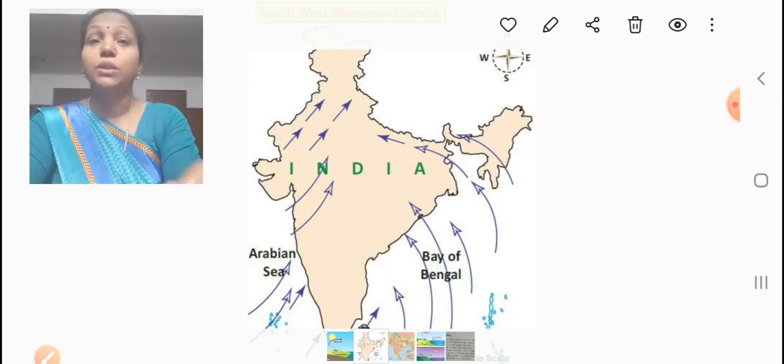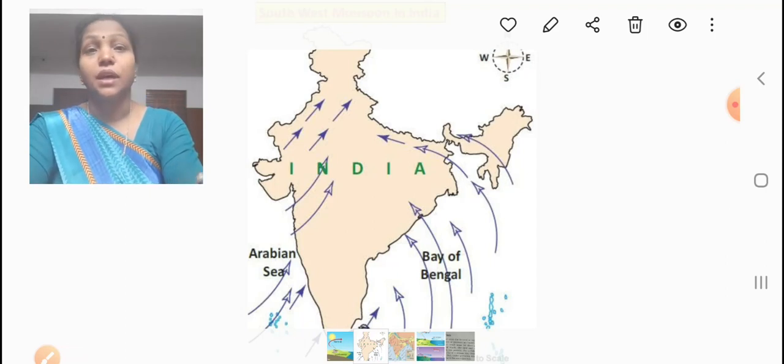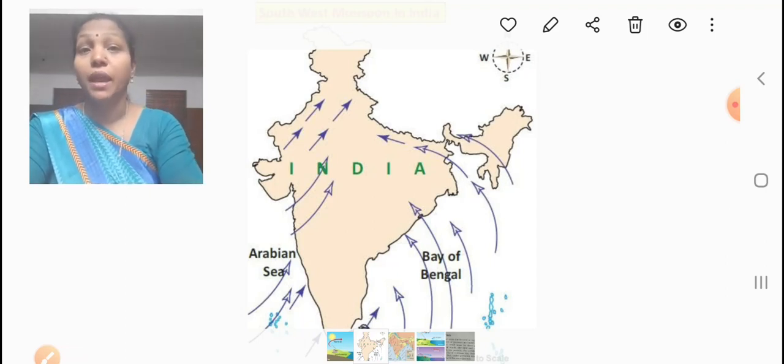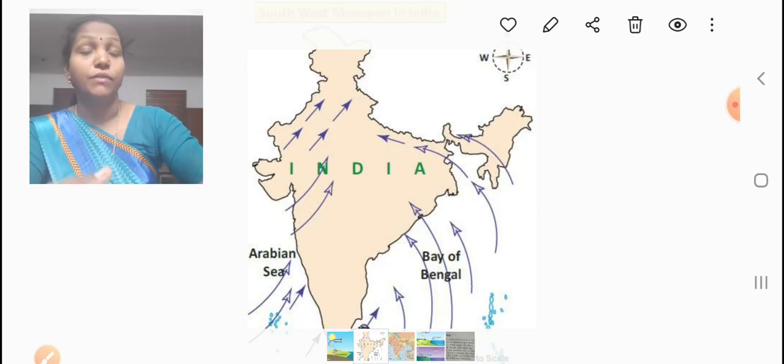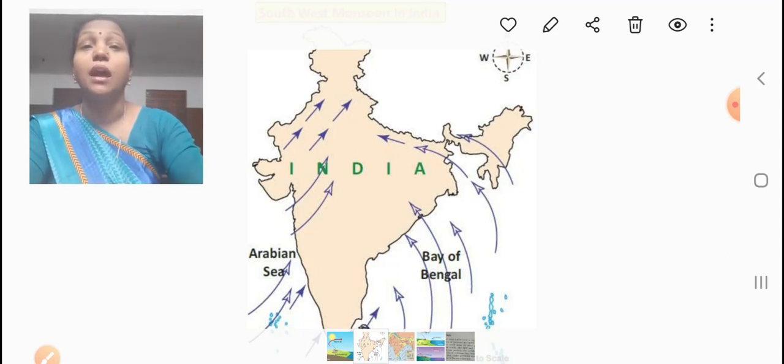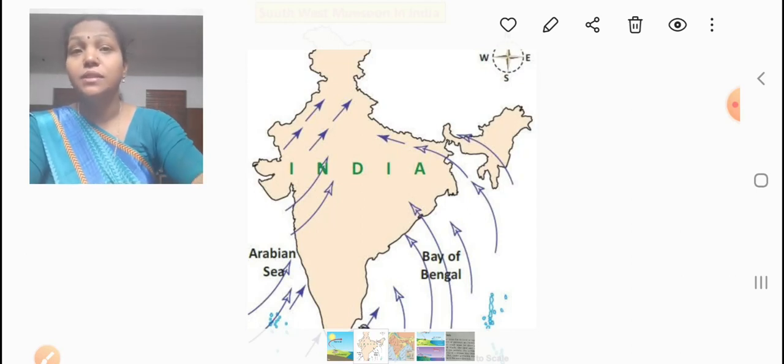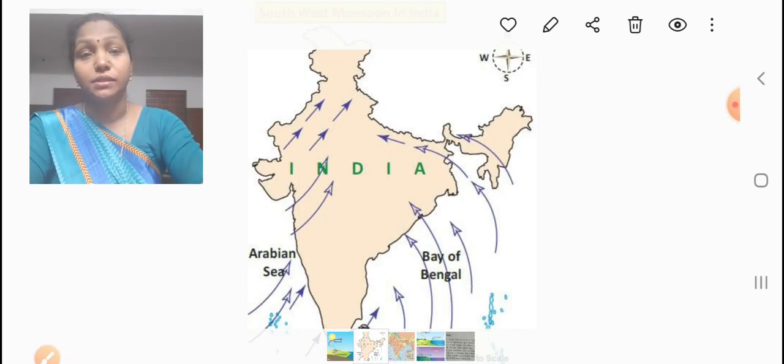But the atmosphere above the Indian Ocean is very cool, heavy and has high pressure. So the winds that blow from the Indian Ocean and advance towards the interior parts are called southwest monsoon winds.